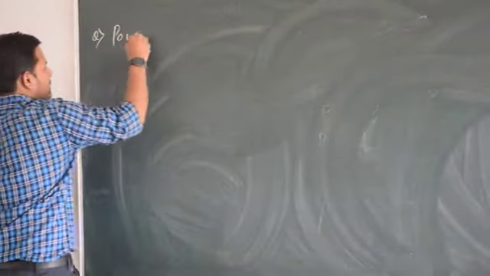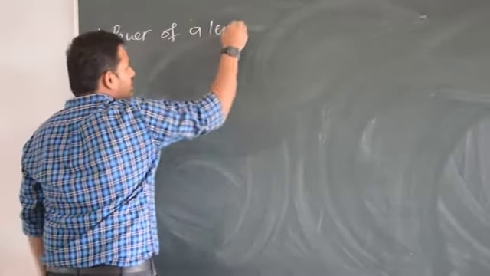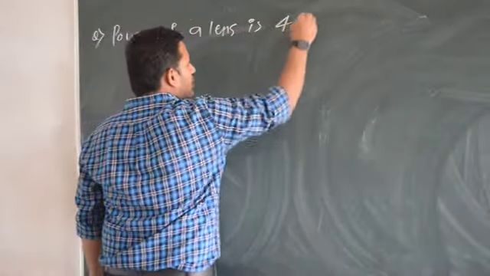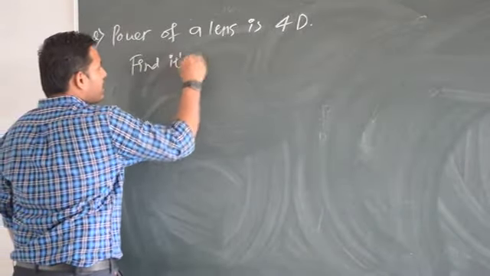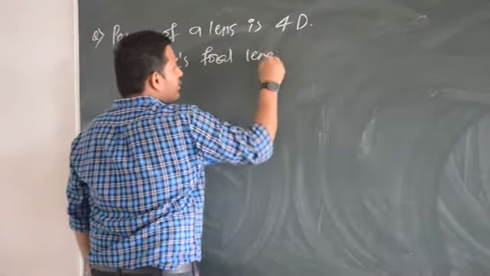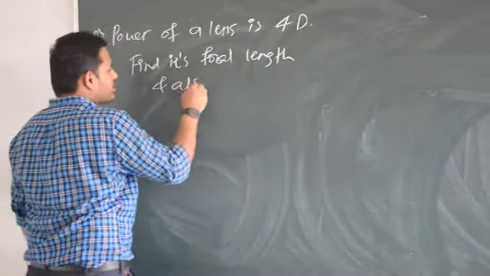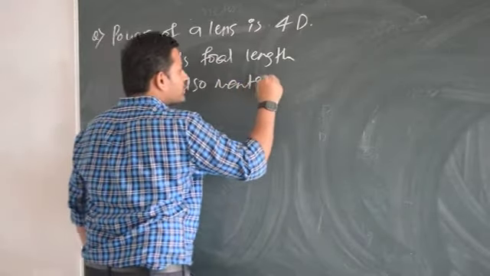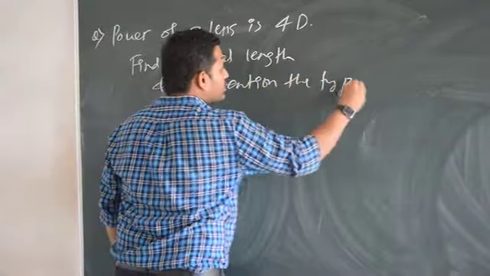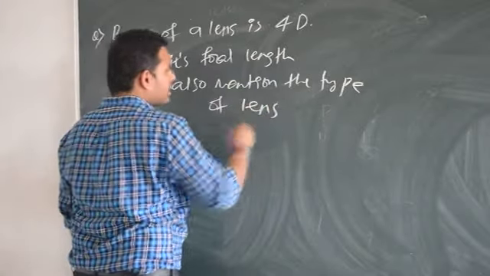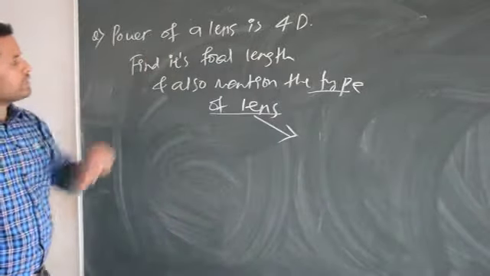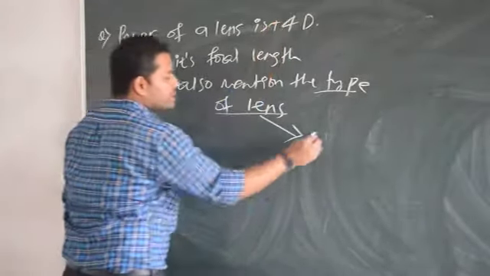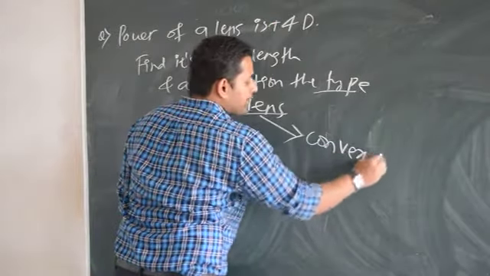Now let us take a question. Power of a lens is, let me take it as 4 diopter. Find its focal length and also mention the type of lens. If you are asking for type of lens, power of lens is 4 diopter, of course it is positive 4. So it is going to be which lens? Convex lens. Why? Power is positive.